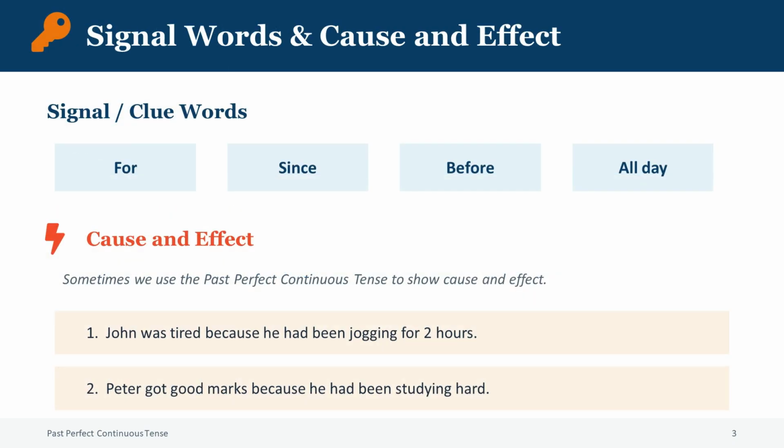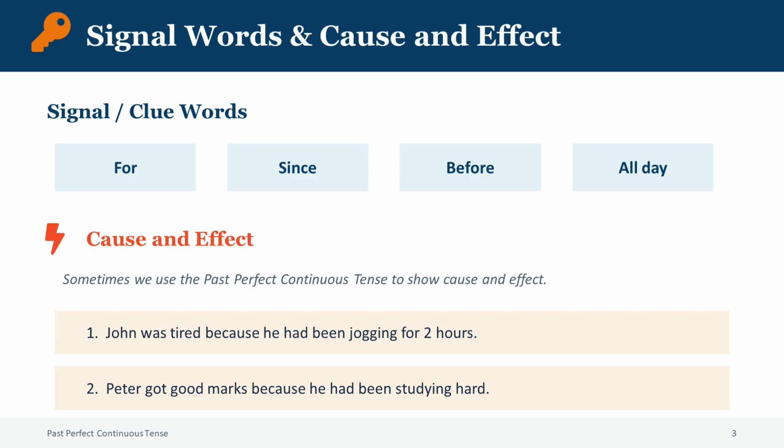Now let us look at the signal words or clue words that tell us to use the past perfect continuous tense. These words are for, since, before, and all day. Whenever you see these words in a sentence about past actions, it is a strong hint to use this tense.